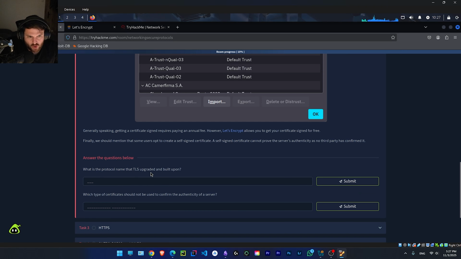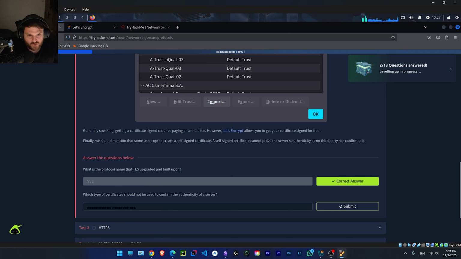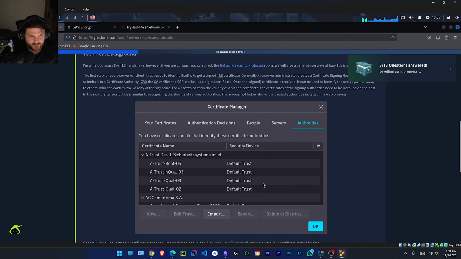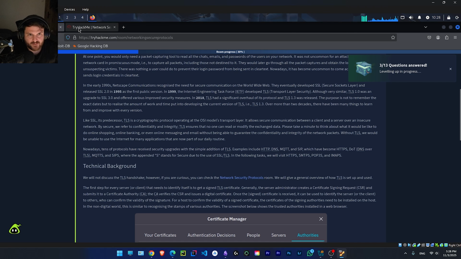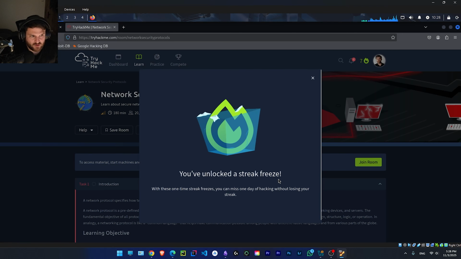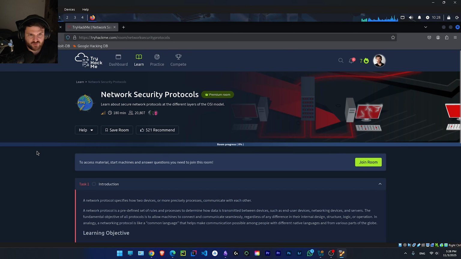Answer the questions below. What is the protocol name that TLS upgraded and built upon? SSL. Which type of certificates could not be used to confirm the authenticity of a server? That's a self-signed certificate. Perfect. Now, Let's Encrypt, we saw that.